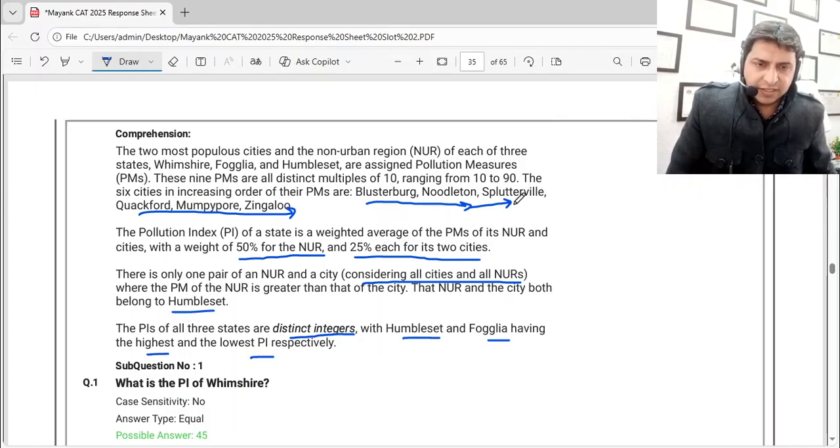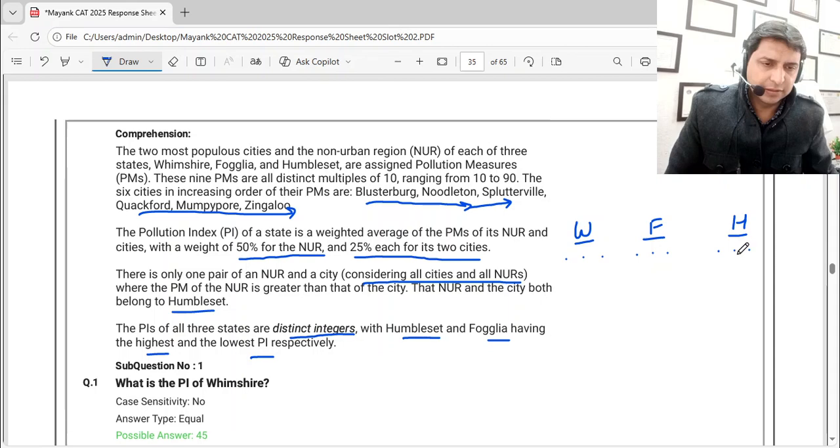First of all, let's make the states, W, F and H. So let's have state W, state F and state H. There are 3 states, each going to have 2 cities and 1 NUR.